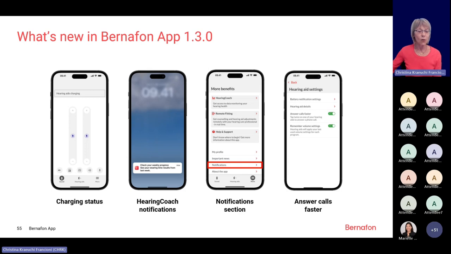This setting can be activated in Oasis software by the hearing care professional. But if the hearing care professional did not do this, it's also possible to activate this option in the hearing aid setting, answer calls faster.